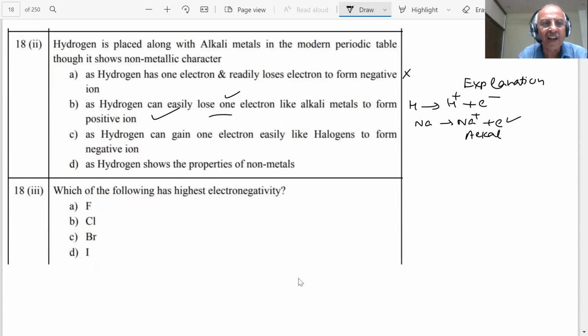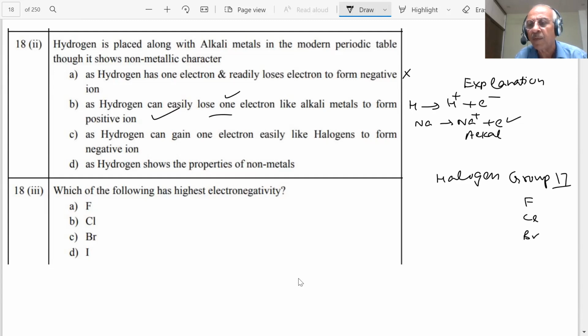Which of the following has the highest electronegativity, student? You already know that electronegativity increases as you move across the period and decreases down the group. This is the halogen family, Group 17 in the periodic table: fluorine, chlorine, bromine, iodine.